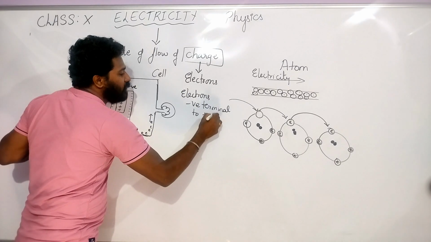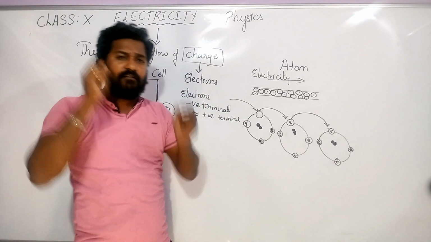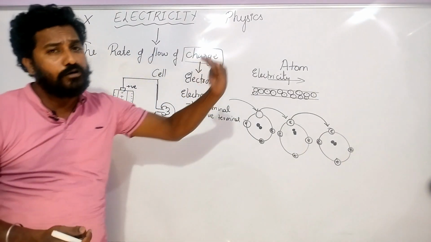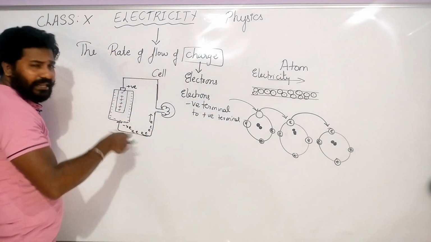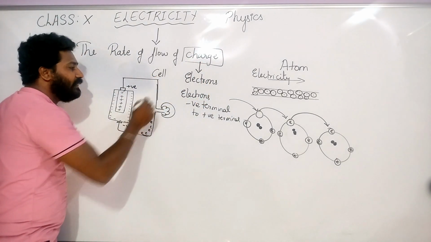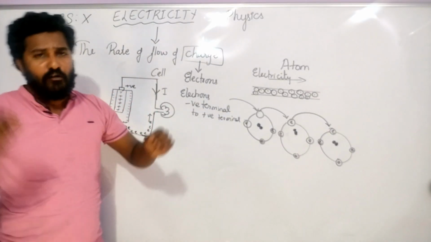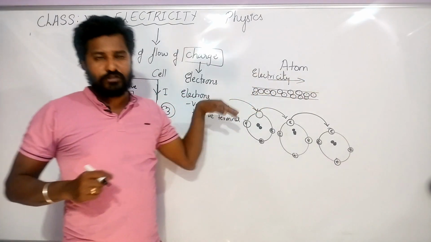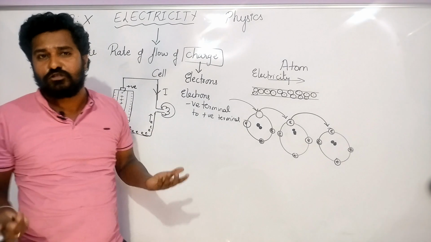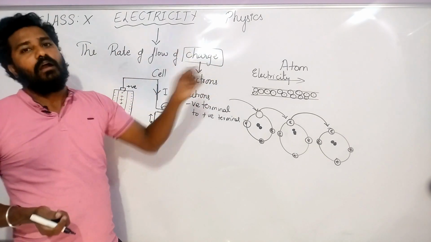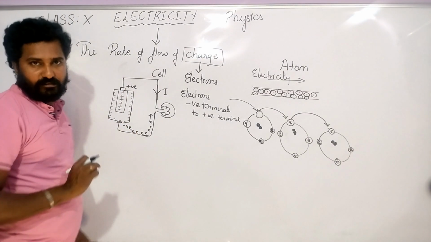Whenever there is a flow of electrons in a body, the conventional current flows opposite to that, in the opposite direction always. Whenever electrons flow through an iron rod, current is produced immediately. If I touch an iron rod, I will get an electric shock because the current is there. Did you understand the concept? So the electrons flow from negative terminal to positive terminal.